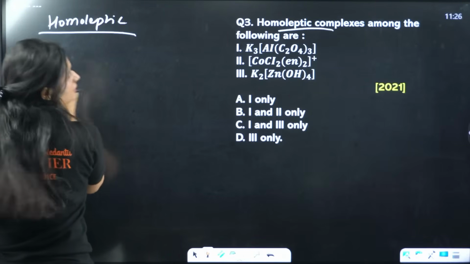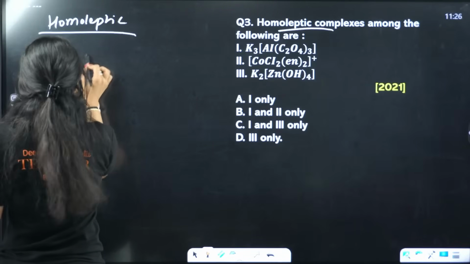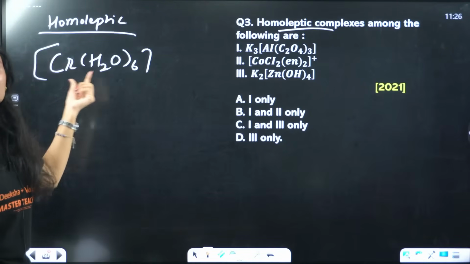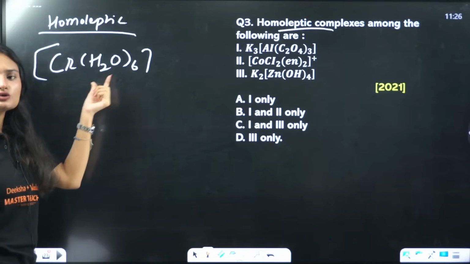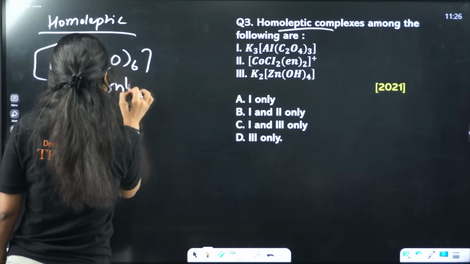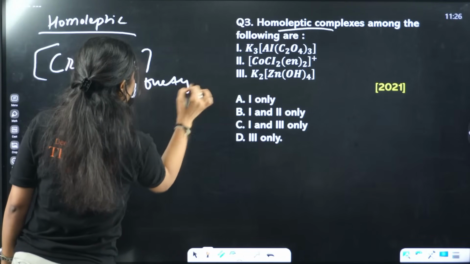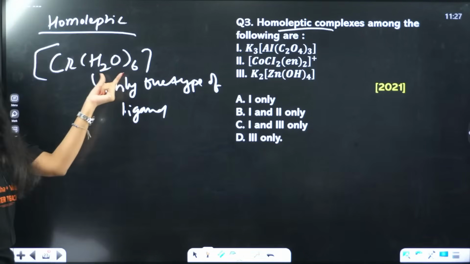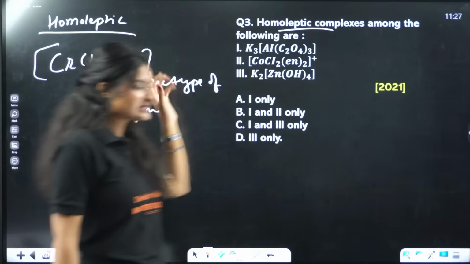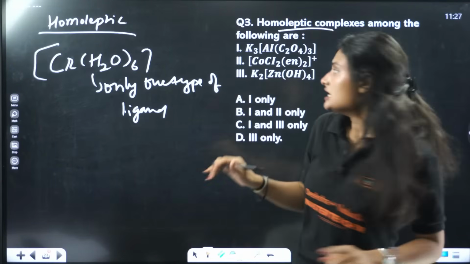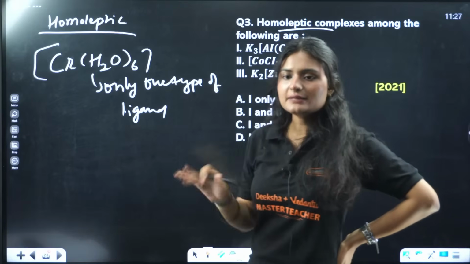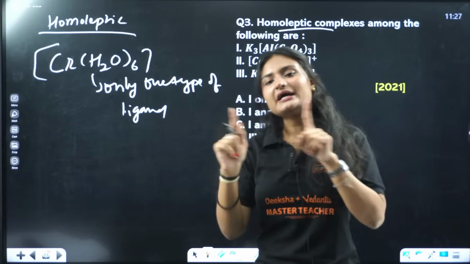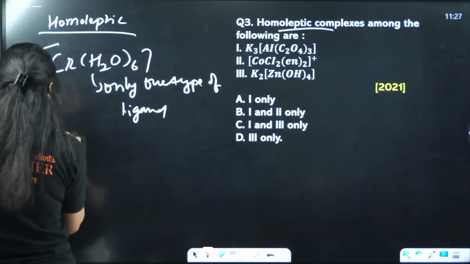When the central metal atom is bonded to only one type of ligand, only one type of ligand. Here the ligand is water, and all the 6 ligands are water. They are only one type of ligand. That is your homoleptic complex. Okay, that depends on the type of ligand. If there are more than one type of ligand, then that will become a heteroleptic complex.